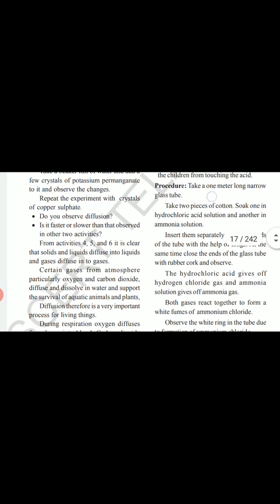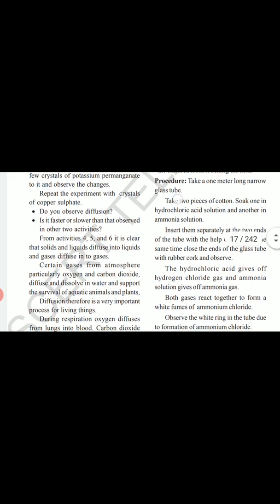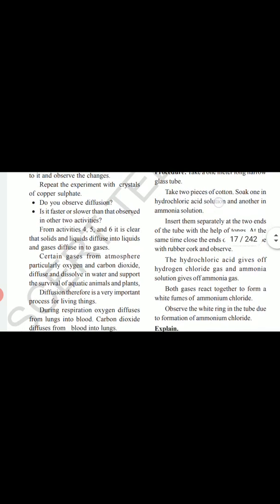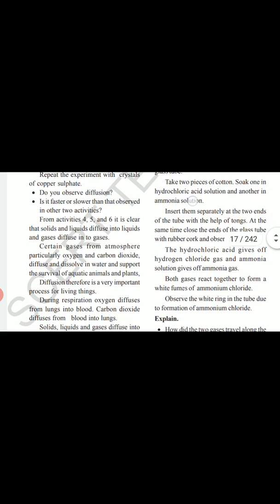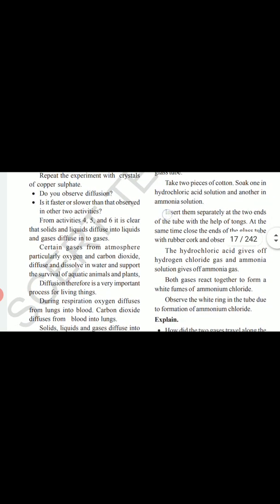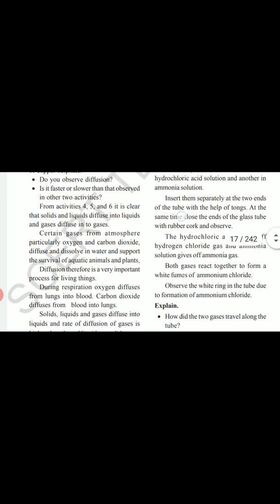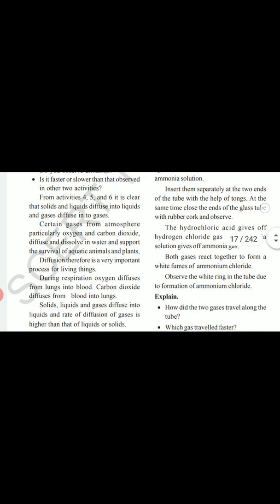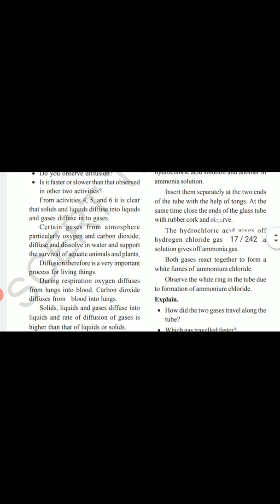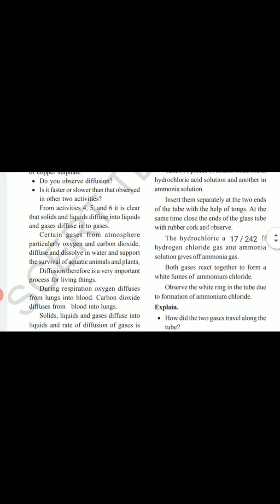Procedure: take a 1 meter long narrow glass tube. Take 2 pieces of cotton. Soak one in hydrochloric acid solution and the other in ammonia solution. Insert them separately at the two ends of the tube with the help of tongs. At the same time, close the ends of the glass tube with rubber corks and observe.